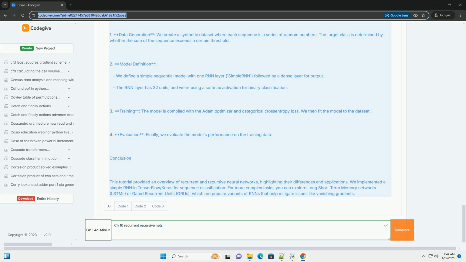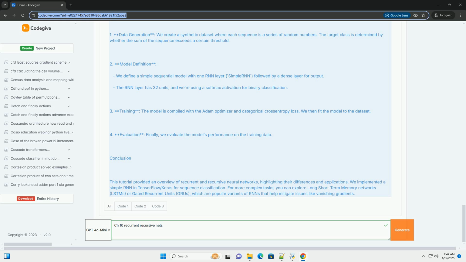3. Training. The model is compiled with the Adam optimizer and categorical cross-entropy loss. We then fit the model to the dataset. 4. Evaluation. Finally, we evaluate the model's performance on the training data.